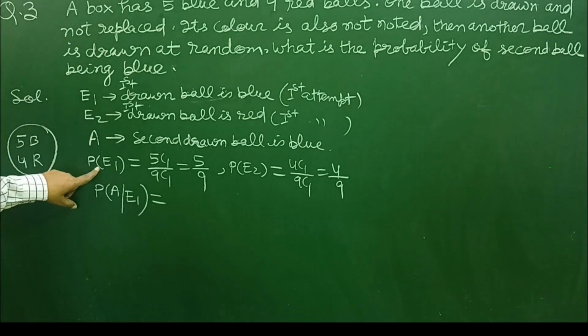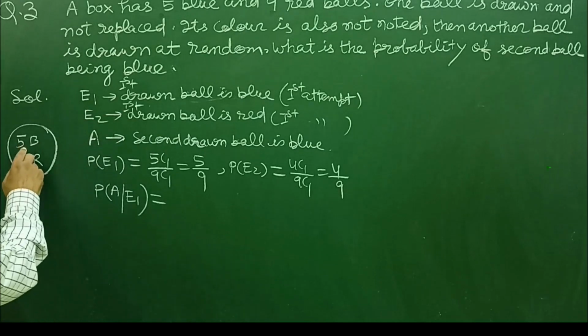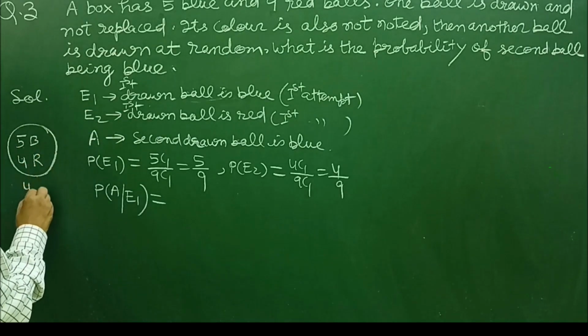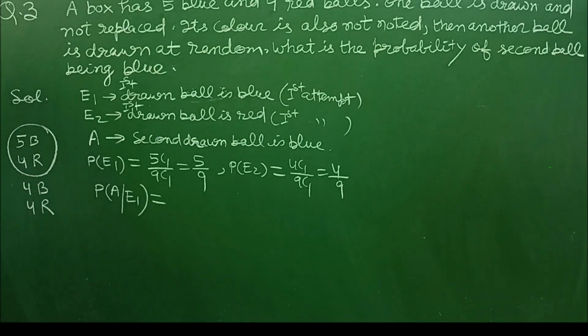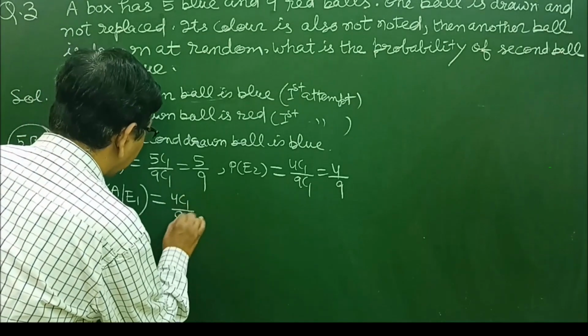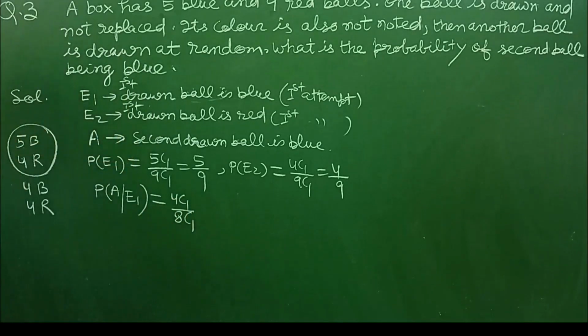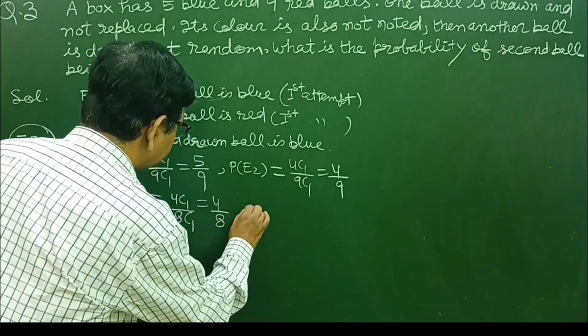In the first attempt, the drawn ball is blue. So a blue ball has been taken out. There will be 4 blue and 4 red balls. Now we want to select a blue ball. So the probability will be equal to 4C1 upon 8C1, which is equal to 4 upon 8.